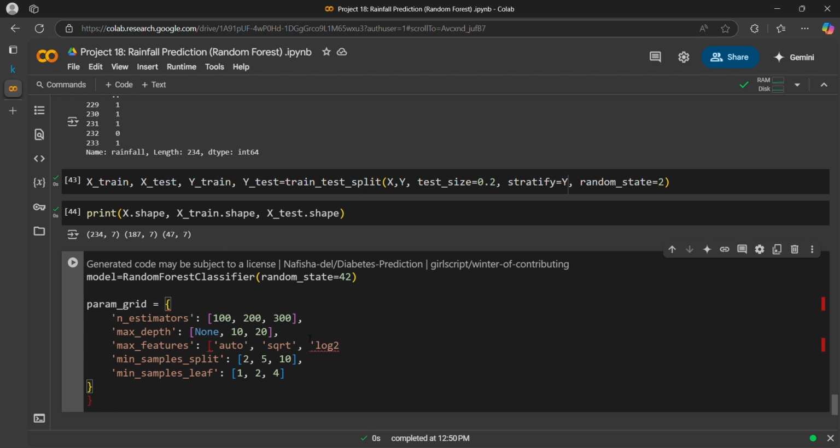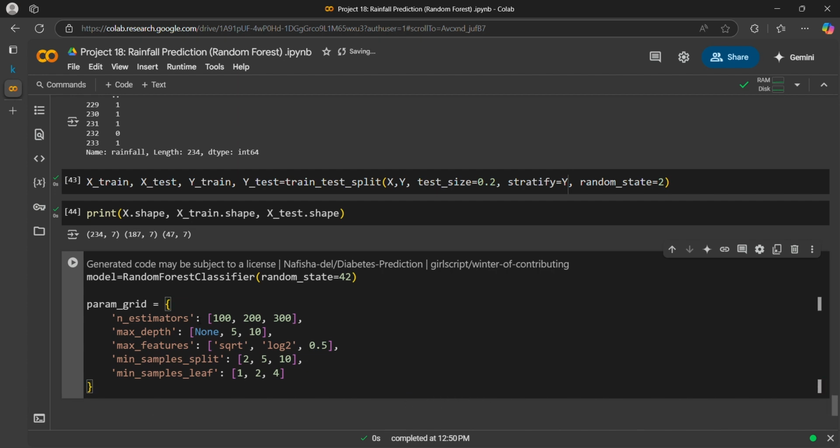Features should be sqrt, log 2, and 0.5. What else do we need? Max depth should not be that much, 5 and 10 should be enough. Then minimum sample split should be 2, 5, 10. That's good. Then minimum sample leaf should be 1 to 4.